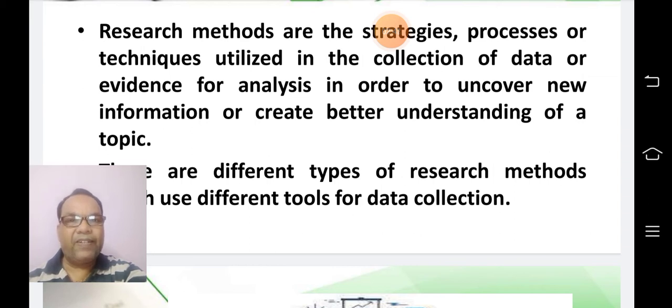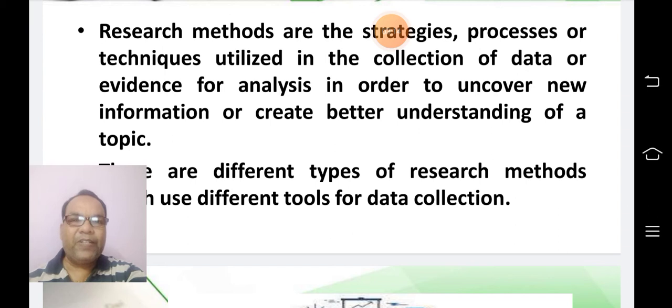Data are collected, data are classified, data are tabulated, data are analyzed. And after doing all this, the findings are drawn, conclusions are drawn, interpretation of cause and effect relationship is made, concepts are developed, theories are developed and formulated.